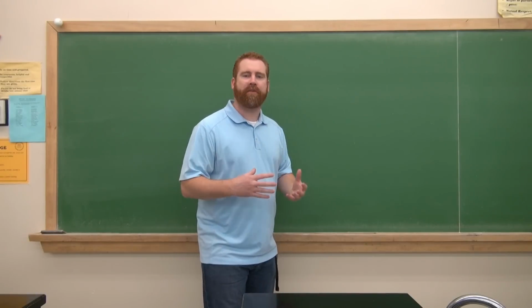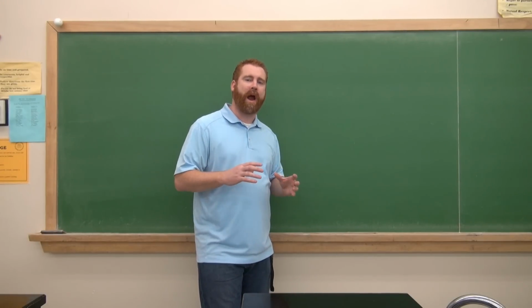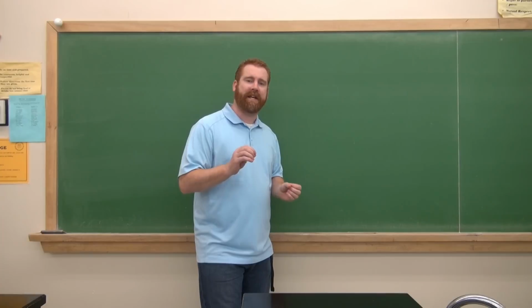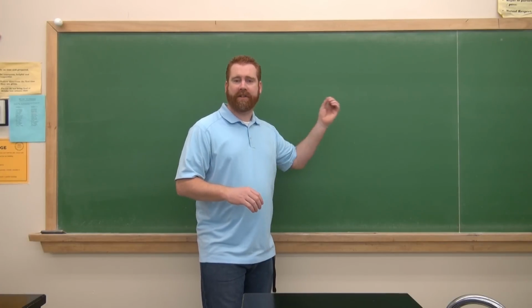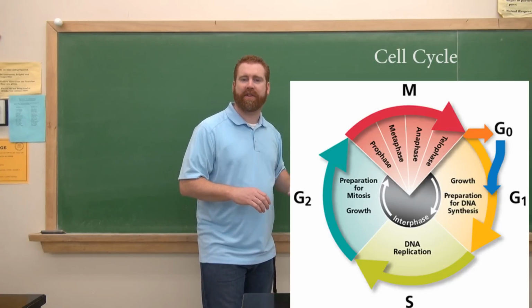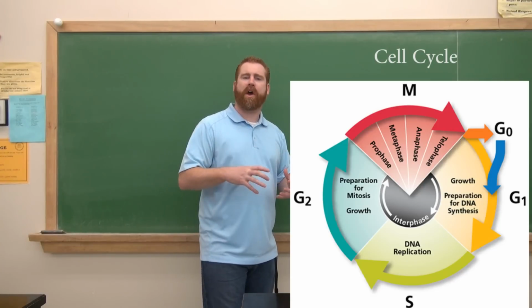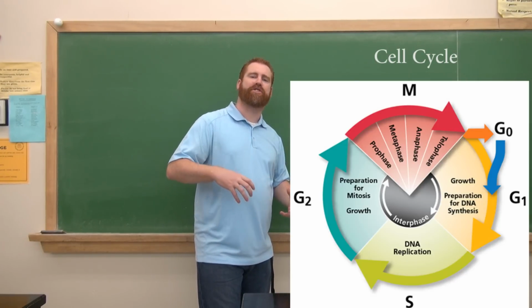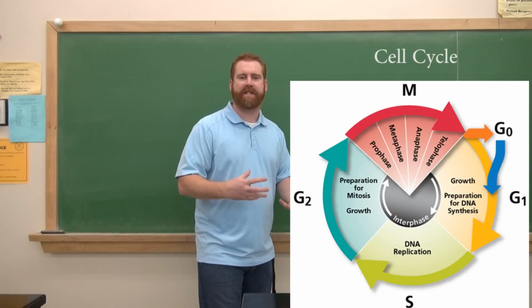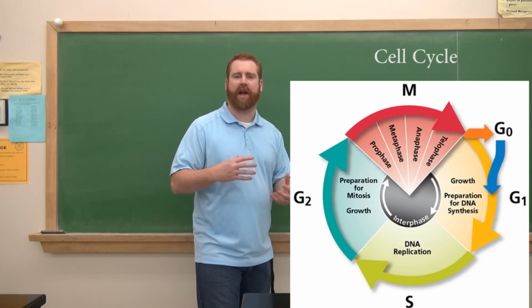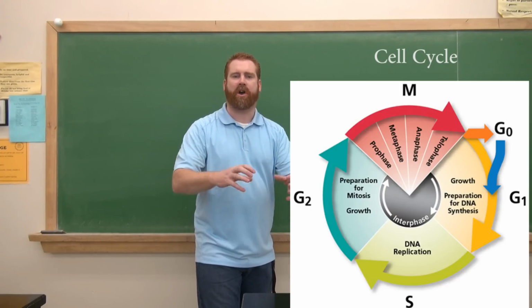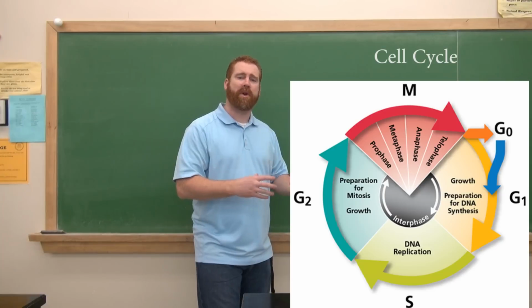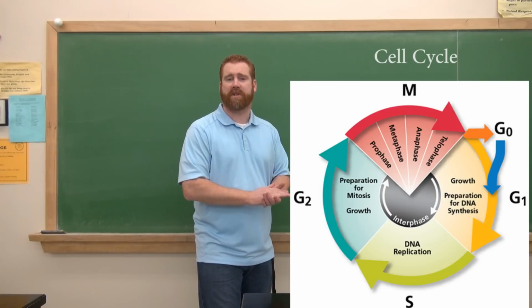Now, it's not uncommon for cells to divide every 24 hours. Most of that time is spent in interphase. Very little is actually spent in mitosis, as we can see here in the cell cycle. So what's going on there? Well, the cell needs to rest a little bit after it splits. It needs to grow, get larger. It needs to copy its DNA. It needs to make sure there's enough organelles so each daughter cell can get a full set. And that's what's going on in interphase, where the cell spends most of its life.